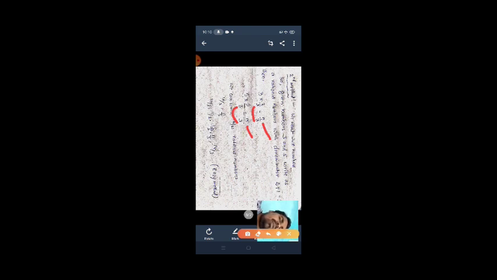So now we can write many numbers between them. Here 9 by 3 and 15 by 3. Your denominators are the same. How many numbers are between them? Just observe the numerator. You can write many numbers: 10 by 3, 11 by 3, 12 by 3, 13 by 3, 14 by 3. We can write many numbers like this, but here we required only 2, so I have written only 2. This is the second method. It is a very easy method.